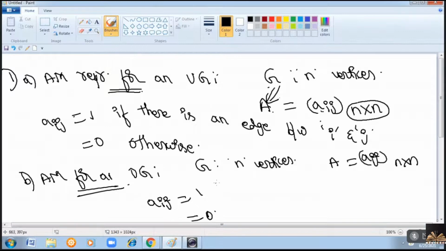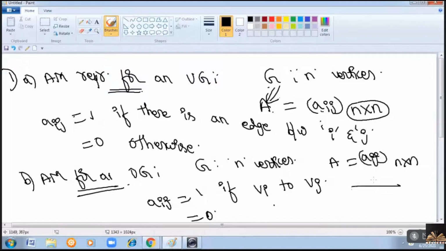The value is 1 if there is an edge from i to j. Clear? Otherwise it is 0.